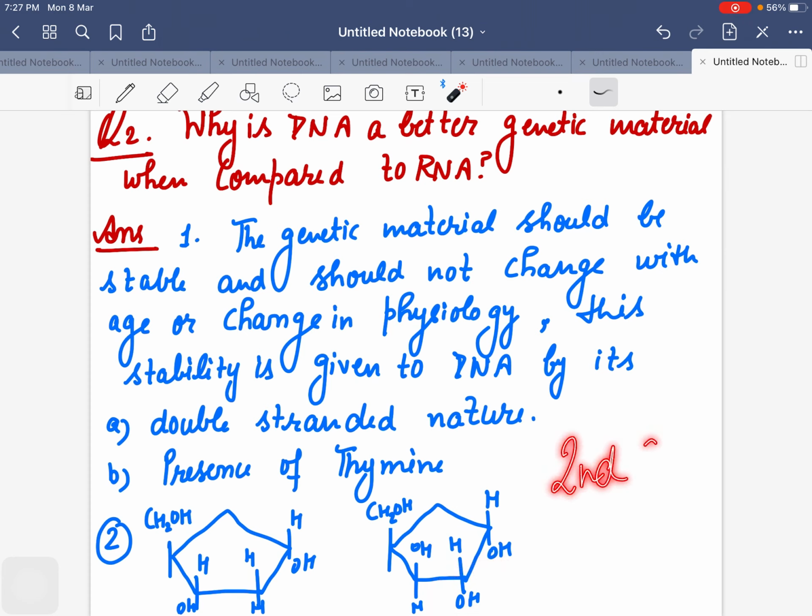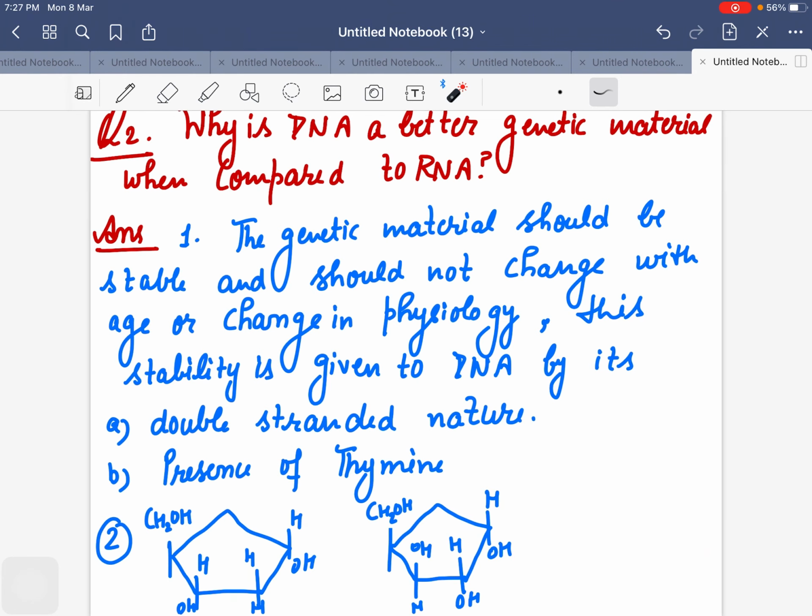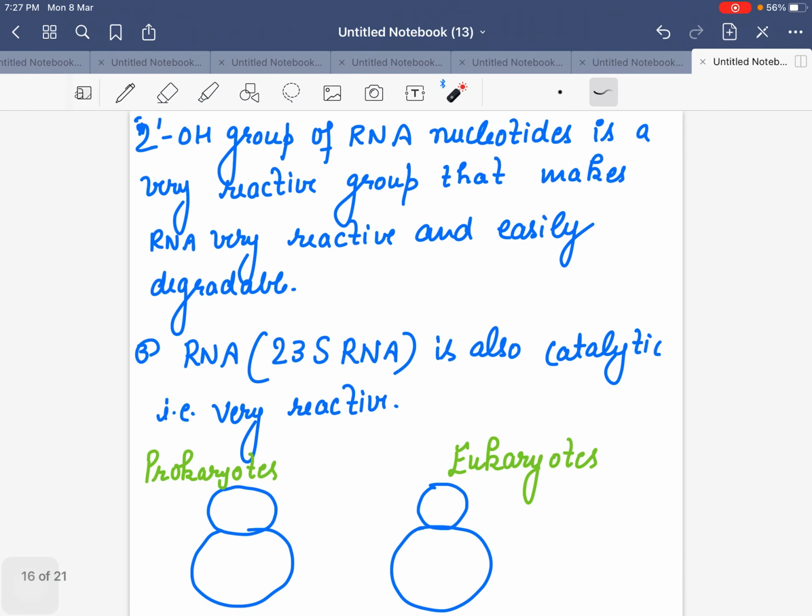There is an extra OH present at the second carbon in RNA. The more extra OH is present in your ring, the more reactive it makes the ring. So RNA is more reactive, and nobody wants the genetic material to be reactive. So these two reasons you can mention in your answer. That is why I have written that the second OH group of RNA is very reactive. It makes the RNA easily degradable.